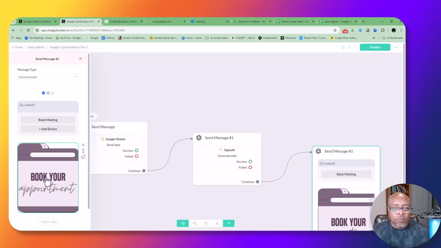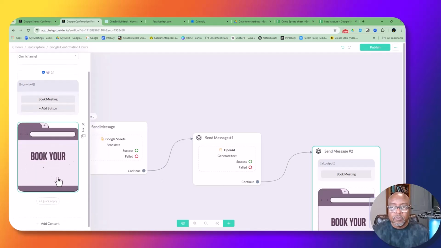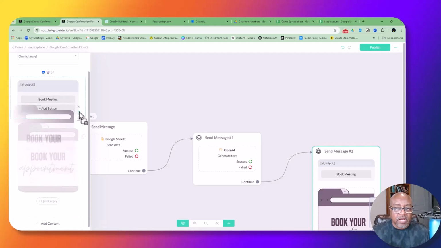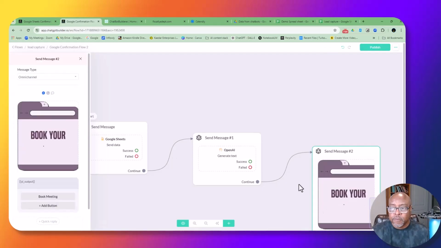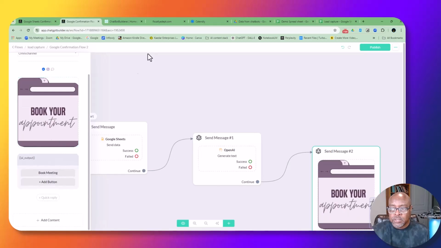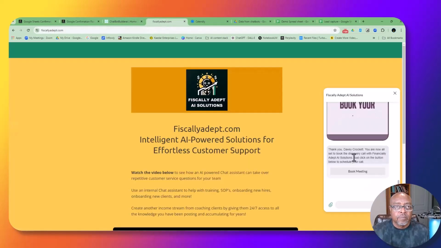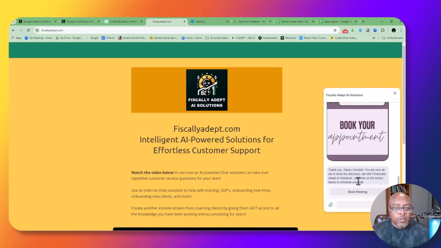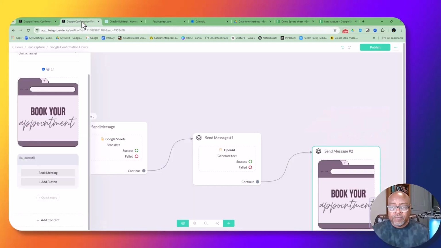Okay. So I want this to be on the top though. So I'm going to move that up. All right. So now I got that on top, just like it's showing up here. Okay. That's what I just did. I just moved it above that meeting. All right. So now I have this set up to where it will actually take an appointment. It will actually add data and take an appointment. All right. So that's it.